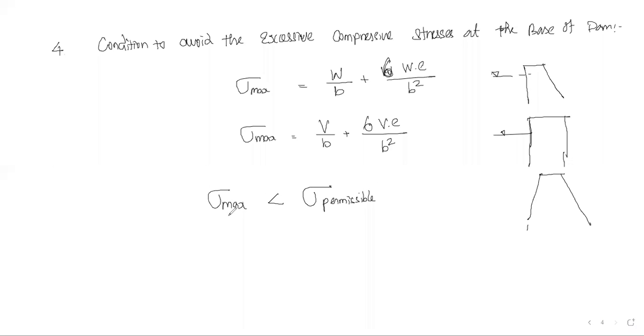Then the dam should withstand, that is, it won't go for the excessive stress. So these are all the four conditions and the formulas to ensure the stability of the dam or retaining wall structure.